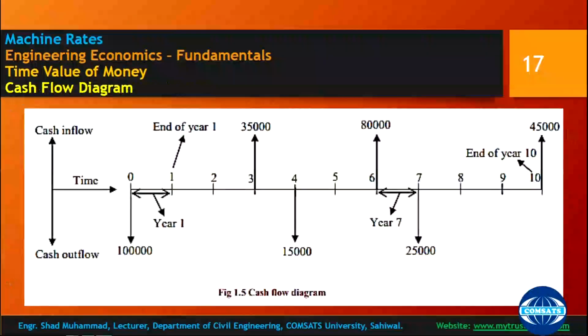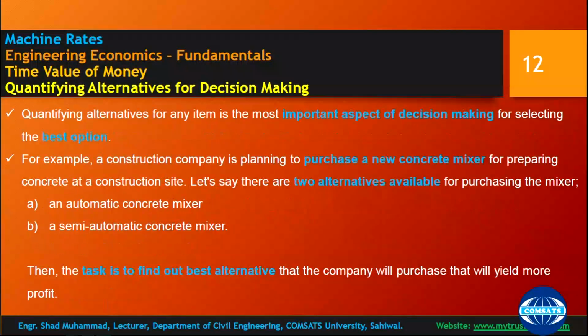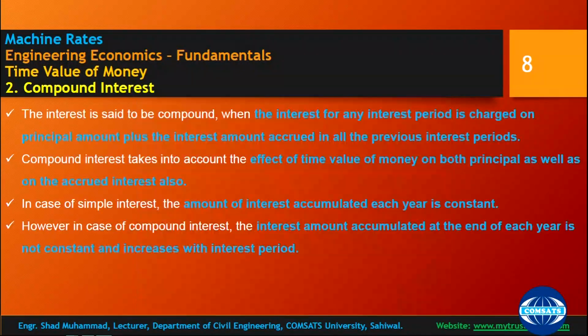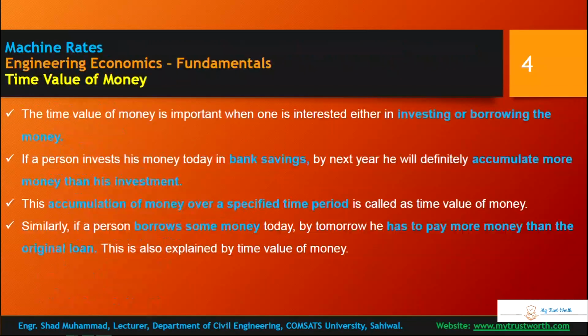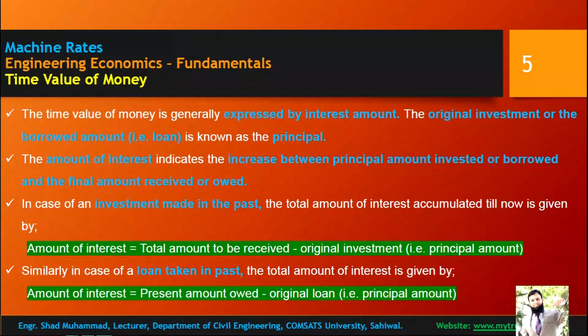So this is all the concept regarding the time value of the money, and please make sure that Islam does not permit interest in our day-to-day circumstances; it is totally forbidden in Islam. Actually, Islam says that you cannot earn money on money.